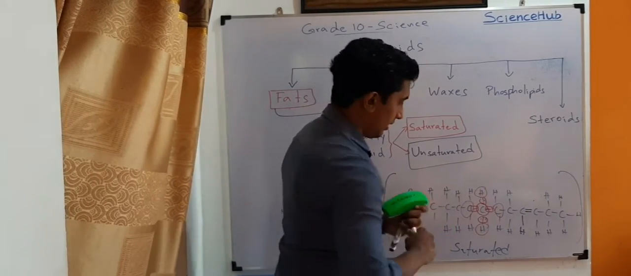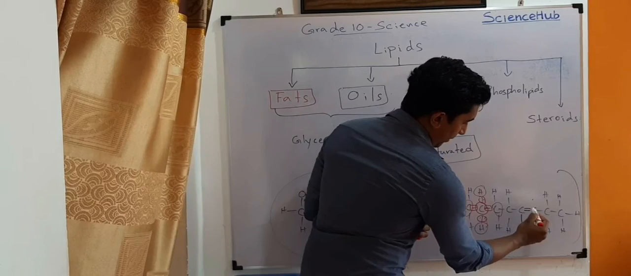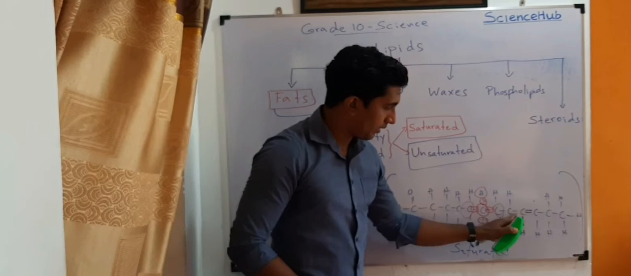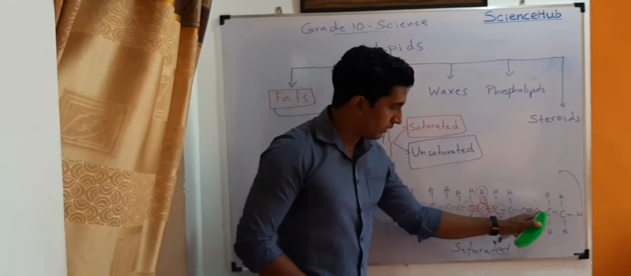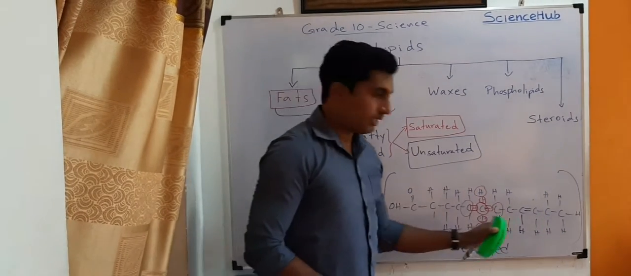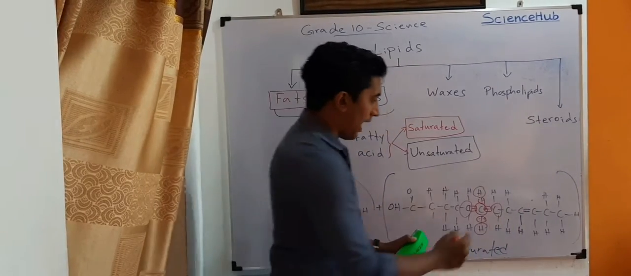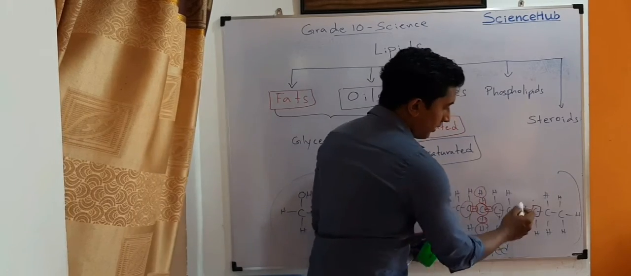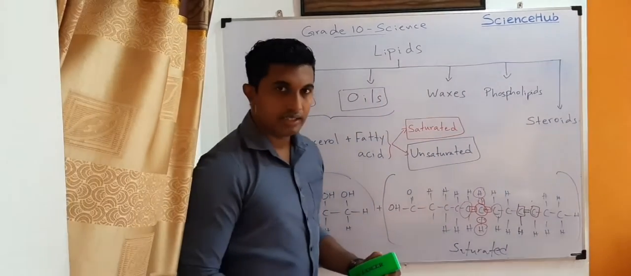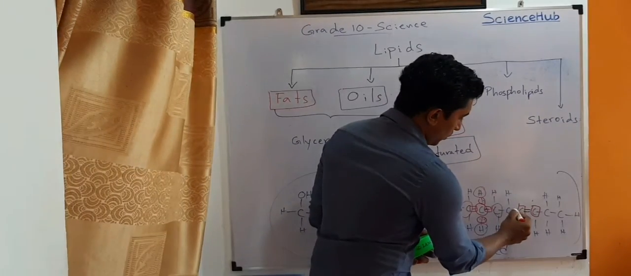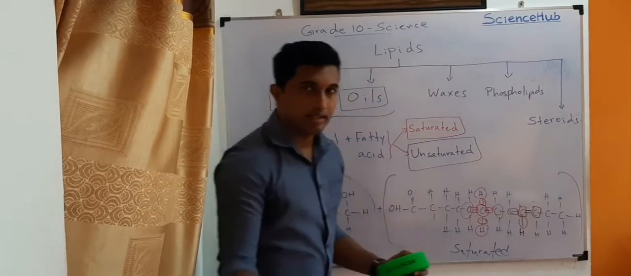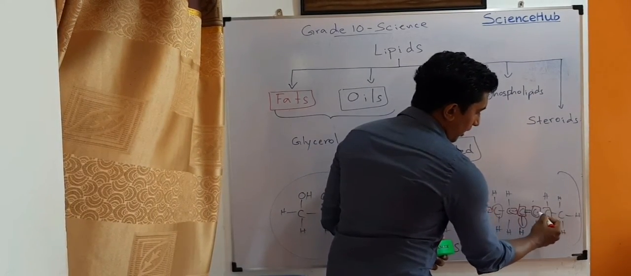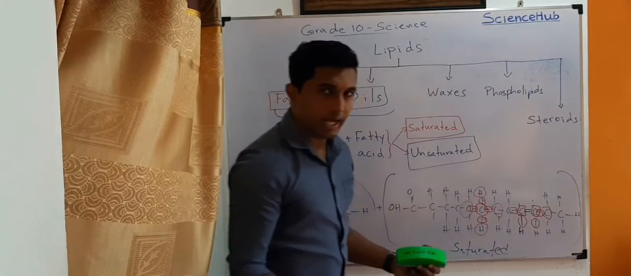In here there is only 1 double bond, and the other 2 bonds. These are the other 2 bonds. When we consider this double bond, this carbon has only 2 bonds with other atoms, and this one also has only 2 bonds with other atoms.